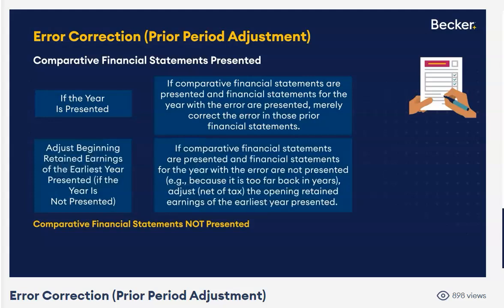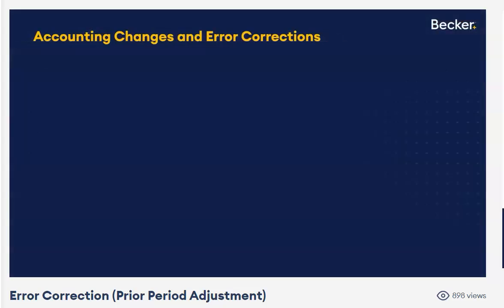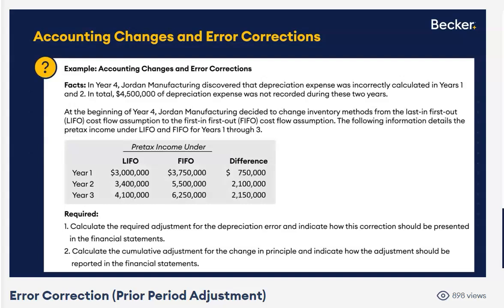Okay, what if comparative financial statements are not presented? What if we're just showing 2024? That's it. Well, then the only way to fix that error, if it happened in any other year, 23, 22, 21, whenever, is to adjust the beginning retained earnings for that 1 year you're presenting. So we'd have to adjust beginning retained earnings for the only year we're showing, 2024. And again, when you adjust beginning retained earnings, how do we always do it? Net of tax.